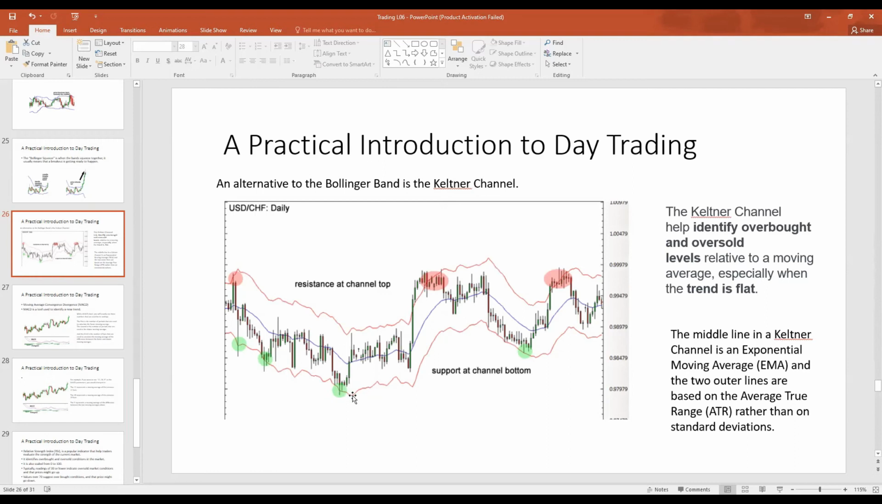In contrast, in the Bollinger Bands, the outer lines here would have been 2 standard deviations above and 2 standard deviations below the 20-point simple moving average. Generally, the Keltner channel shows the same information as the Bollinger Band. So I don't rely on the Keltner channel, I rely on the Bollinger Band because I get the information that I desire from the Bollinger Band.